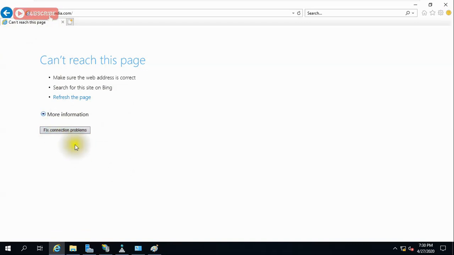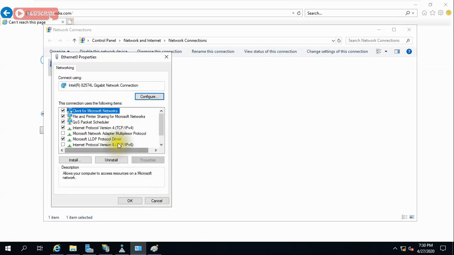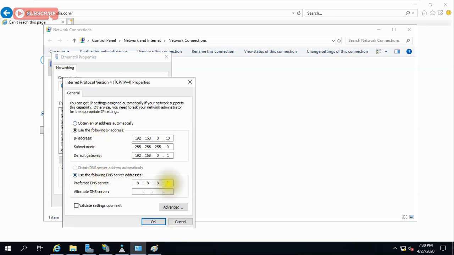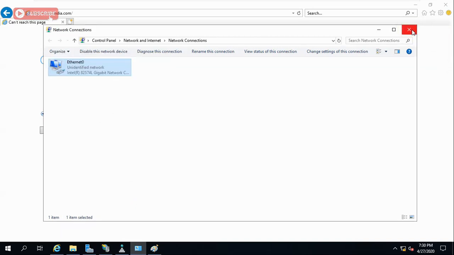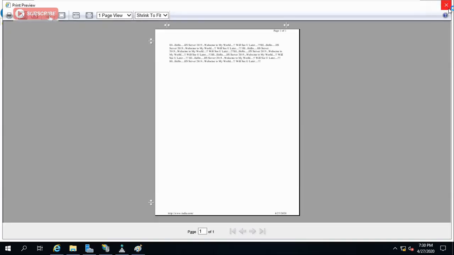Why is it happening? It is happening because we have given the gateway 8.8.8.8, that is my public DNS, and this domain name should be registered somewhere. Then only this DNS can resolve it. Very simple. I hope you understood. And this is the role DNS plays. If you change this immediately, if you go to this and change it to 127.0.0.1 and give OK, and just refresh it, it is resolving the name internally. And once again, if you change it like this, it will not work. Okay, very simple.